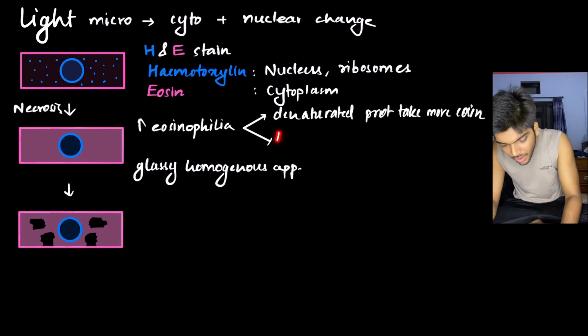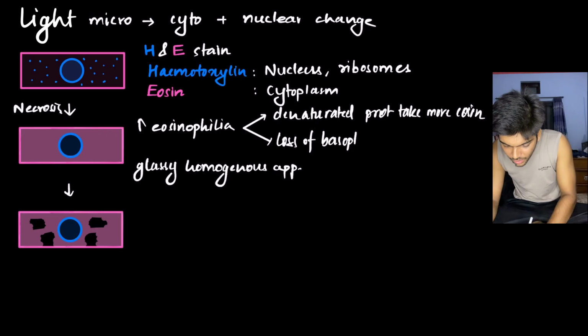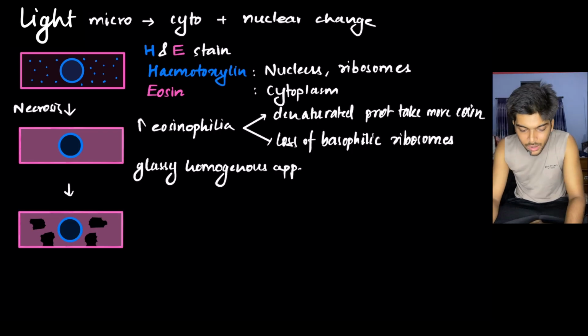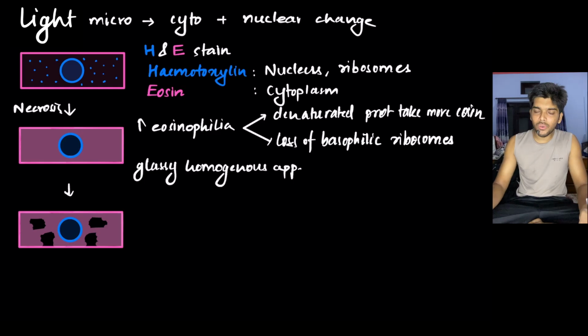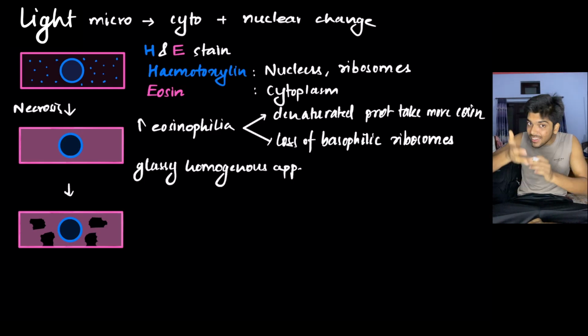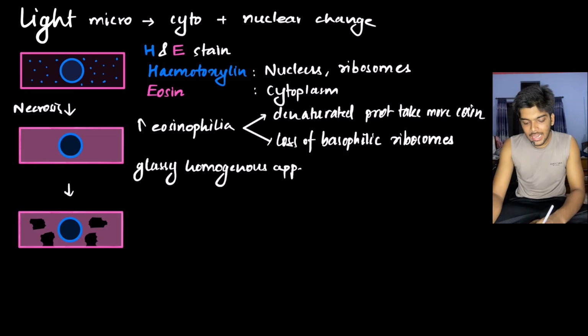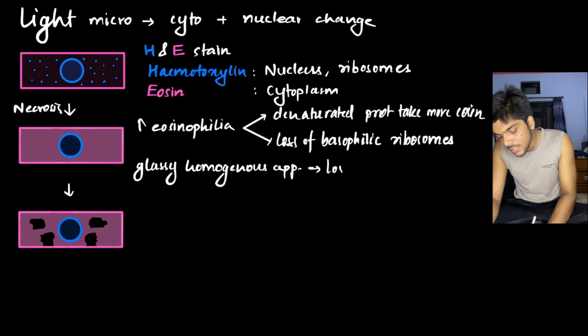Second reason, loss of basophilic ribosomes. Ribosomes, as you saw in the normal cell, are blue in color because they take hematoxylin stain, right? Due to necrosis, there is loss of ribosomes. So if ribosomes are no longer there, there is decrease in basophilia, decrease in blue color, or eventually increase in pink color. Glassy homogeneous appearance due to loss of glycogen granules.